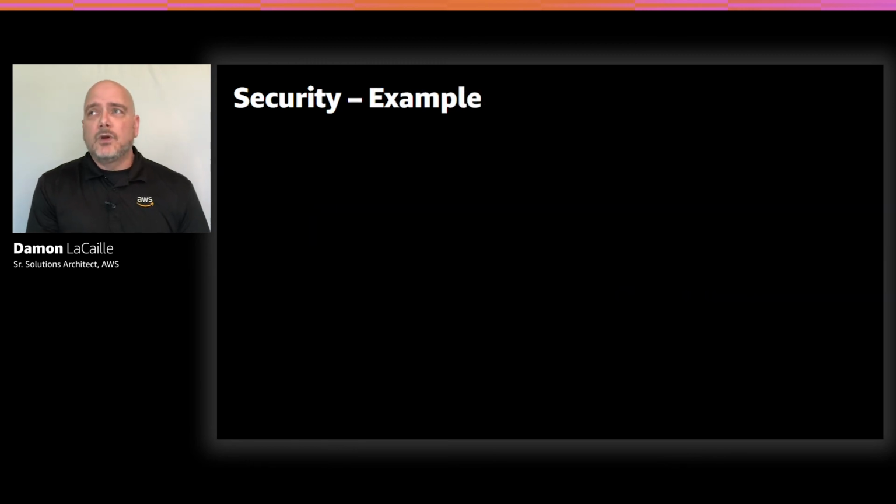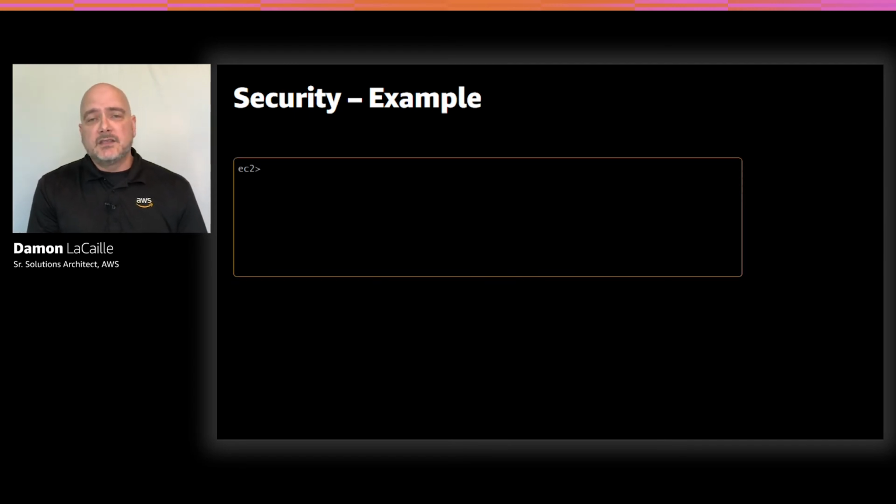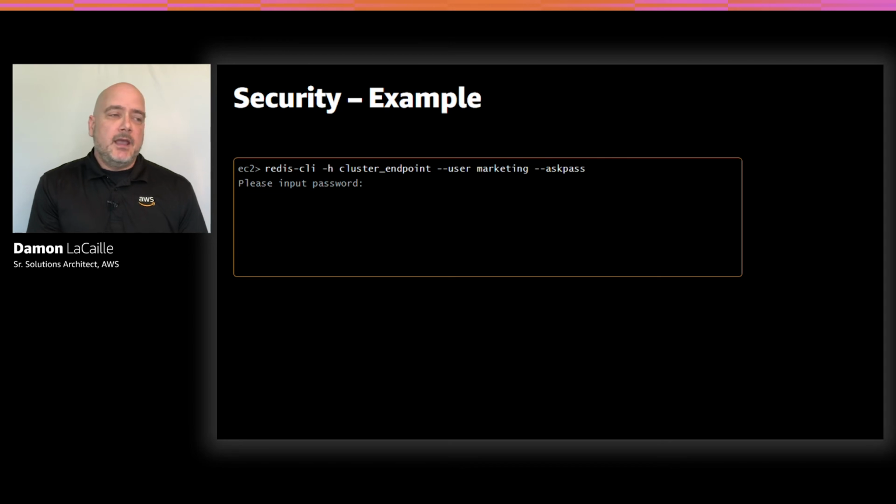All right, so we're going to look at how these users behave on the command line with Redis CLI, and we'll see a few examples of when they try to access something that they're not allowed to. So here I'm going to be using the Redis 6 version of the Redis CLI, and I'm going to be connecting with the marketing user, and then I'm going to type in my password, and then I'm going to try to set marketing:*a to a value of 1, and I get a response because I have permissions to run against the marketing keys. I run get marketing:*a, and so you can see that we ran both a get and a set against the marketing:*a key.